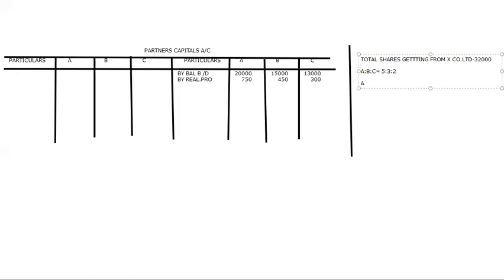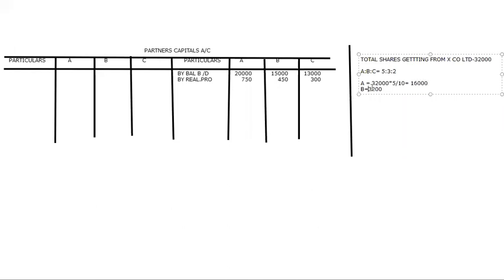A's shares: how many shares are there for A? 32,000 into 5 divided by 10. How much does he have to get? Calculate. It is 16,000. Okay.